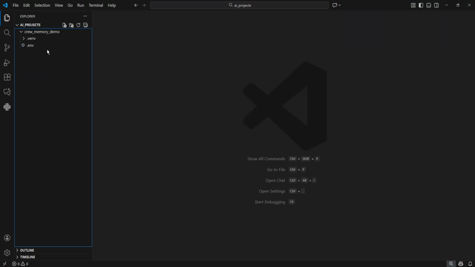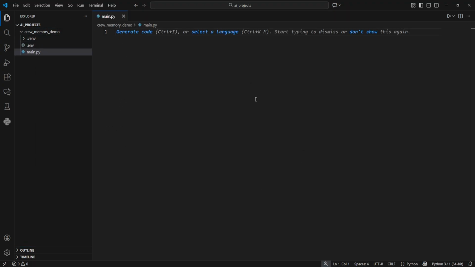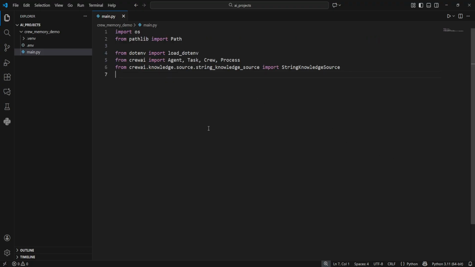Now we will create a single Python file that defines the entire Crew memory configuration and the CLI interface. Let's make a new file and call it main.py. And now we will build the application piece by piece. At the top, we import the standard os module and Path from pathlib so we can work with file paths. We also import dotenv so we can load environment variables from the .env file.